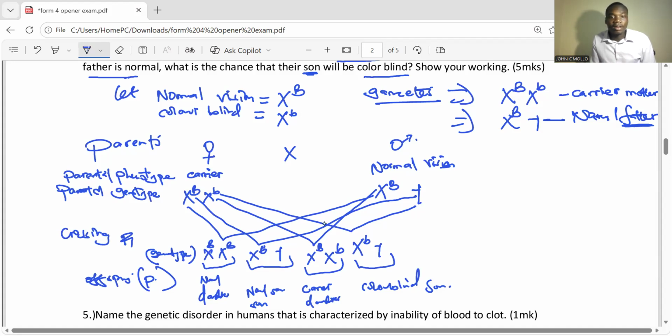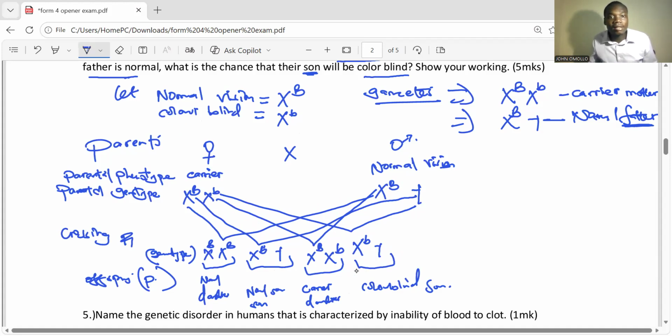So that is a normal daughter because they are all XX chromosomes. Are you getting that? And then when we come to the next, we are still going to have X capital B with Y, normal son because XY. And then come to the next one, X small b, X capital B. That one is a carrier daughter because both are X's. And then we come to the son. We're going to have X small b and Y. And that one is now colorblind because we said that the gene for colorblind should be X and small b. And that is what we have at the end.